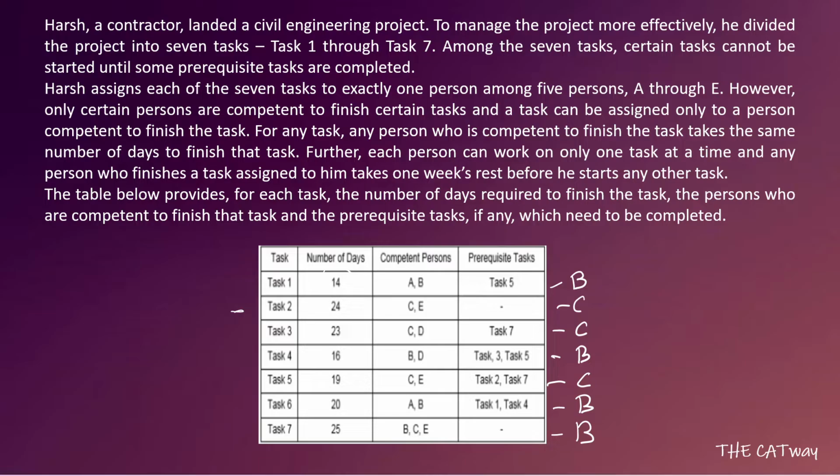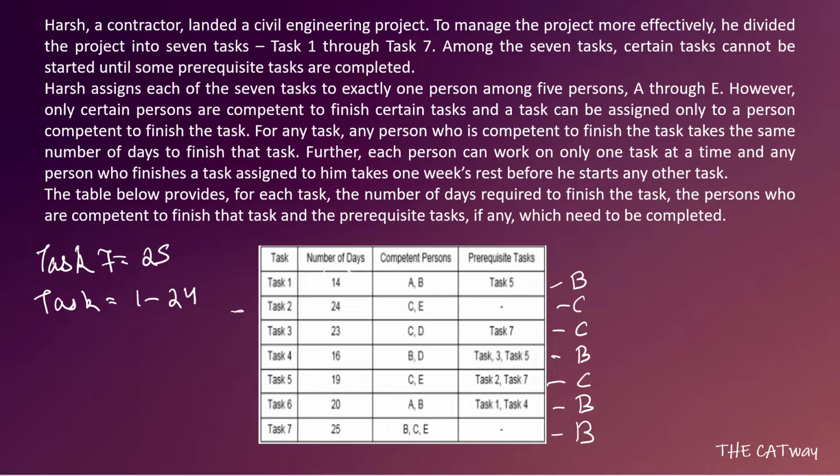Okay, now let's see what we are going to do. Task 7 is going to be completed by the 25th day, whereas task 2 will start on day 1 and will be completed by the end of day 24. Okay, so this is what we have.